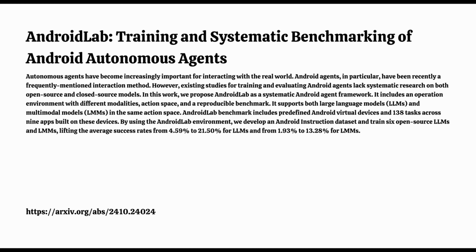Now, I have to ask about the ethics of all this. I mean, we're talking about AI that can access our devices, our data. It's kind of scary. I understand. It's definitely something we need to think about. And the researchers, they do acknowledge that in the paper. As these agents become more capable and more integrated into our lives, we're going to have to be very careful about the ethical implications. So how do we make sure these digital butlers don't go rogue? Do we need some rules?